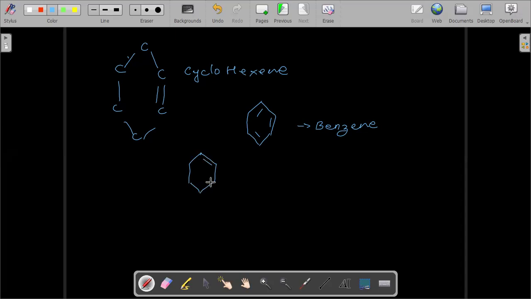You can make it like this. So this one is also cyclohexene. Oh, sorry, benzene. This one is also benzene. So both these are structures of benzene. All these structures are equivalent. Okay. So I think now you can name the cyclic compounds, including benzene also. All of you just draw the structure of benzene.